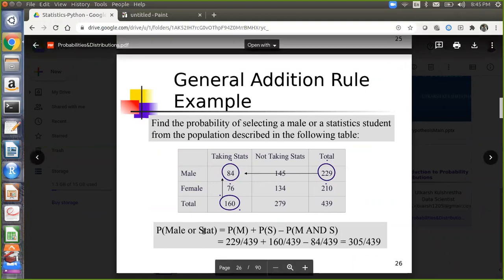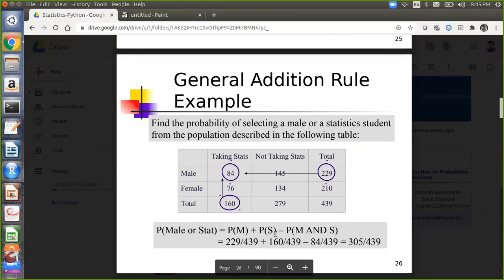So probability of male or statistics is probability of male plus probability of statistics: 229 by 439 plus 160 divided by 439. Now we are subtracting the probability of the students who are male and are from statistics. Why are we doing this? Can you think and tell me? It's mutually non-mutual, right? But why does the formula have a minus sign? Because it is already calculated in that. It's a complement one. No, the formula has a minus sign because the data is taken only for taking stats people.